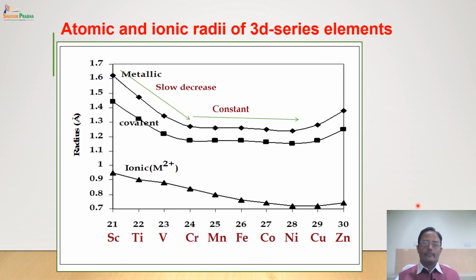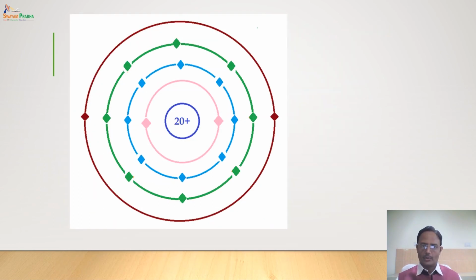Then the atomic radius almost remains constant from chromium to nickel, and then it increases from nickel to copper to zinc. Now why is this type of trend observed? Normally what is expected? A continuous decrease. But what are we observing? A slight decrease, constant, and increase. Now why is this so?